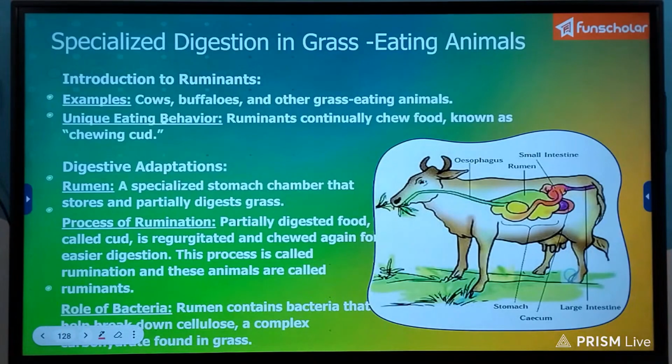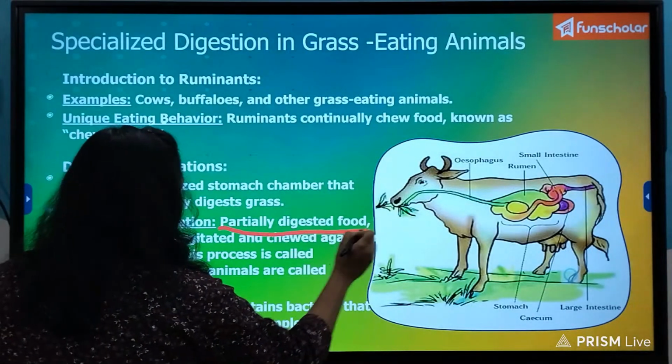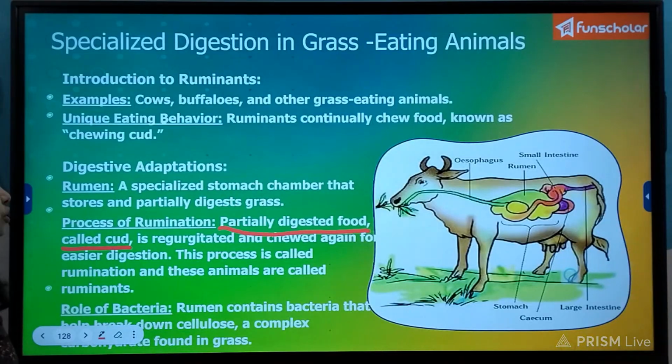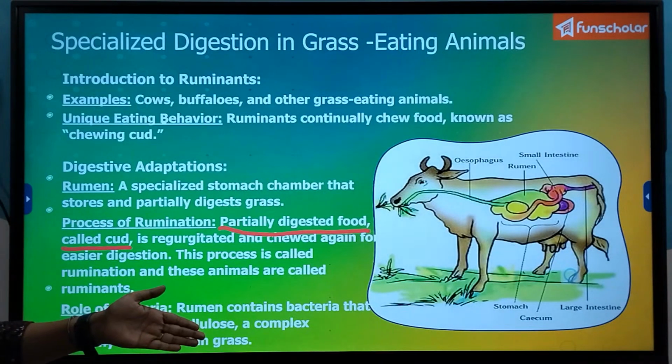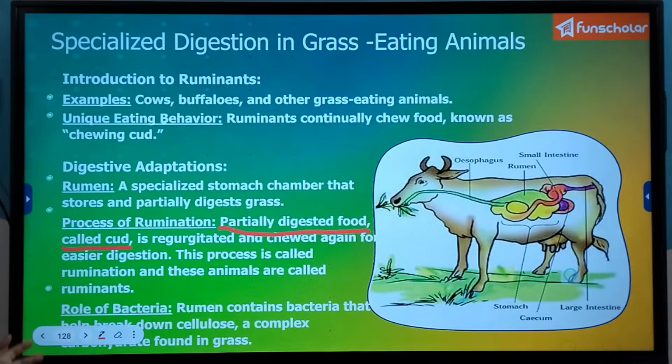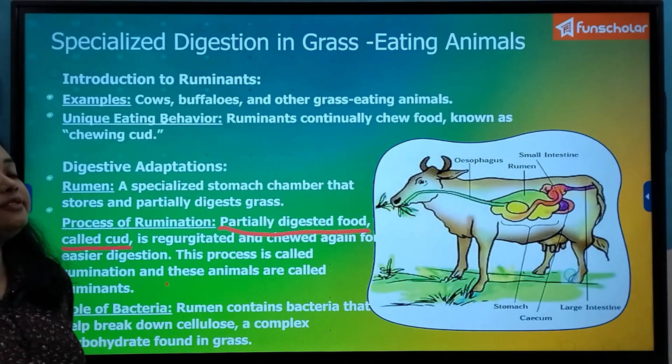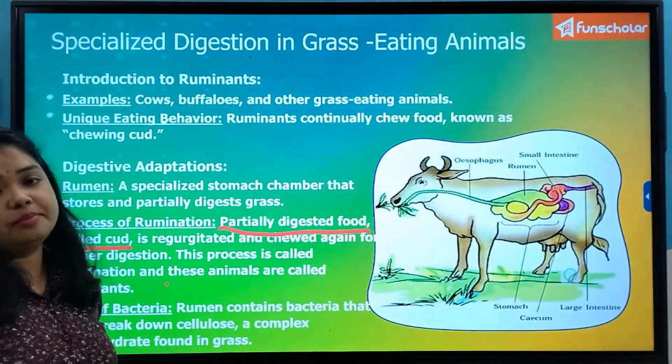And what is cud? Cud is the partially digested food. Since when they are sitting or resting, they keep on chewing the cud. It is the partially digested food which is taken back from the rumen. And what is the role of bacteria in the rumen? The rumen contains bacteria that help break down cellulose, which is a complex carbohydrate found not only in grass but in all plant products.